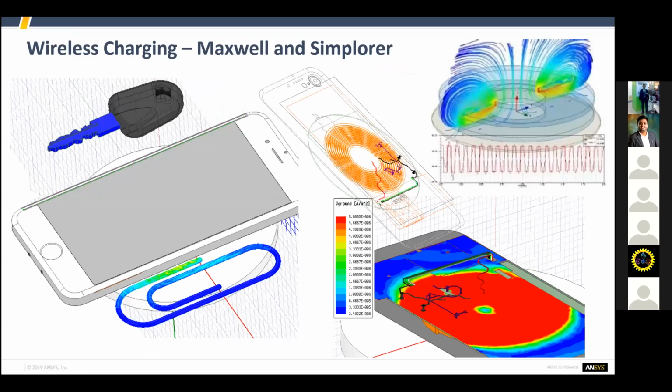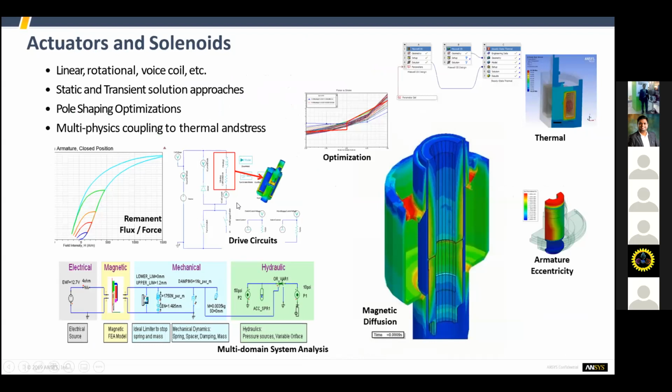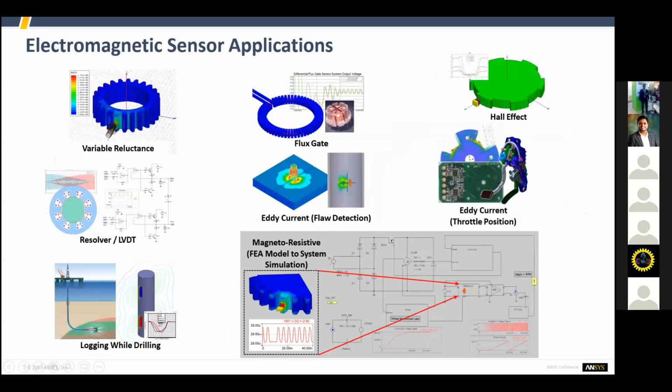These things can be easily designed. Using Simplorer we can do analysis like wireless charging and other things. You can also design actuators and solenoids, and then do optimization of them. We can also use sensors to detect the position of the rotor, like a Hall sensor. You can also design a variable reluctance sensor and eddy current flow detection. We have the Twin Builder whole system, already connected with FEM modeling for system simulation.